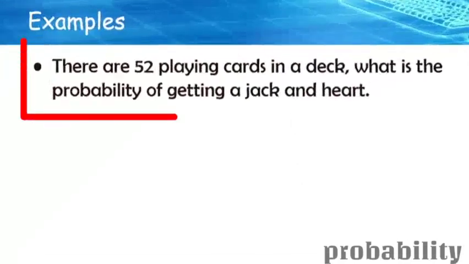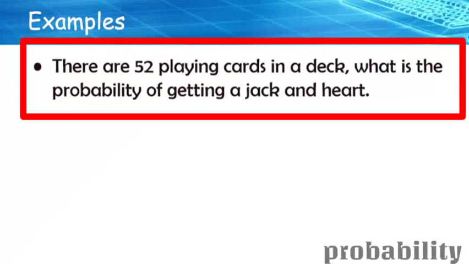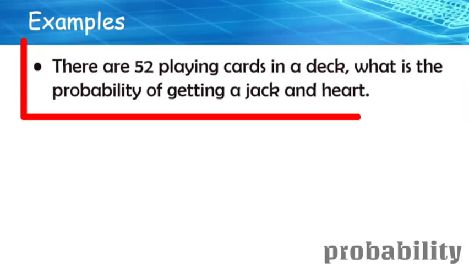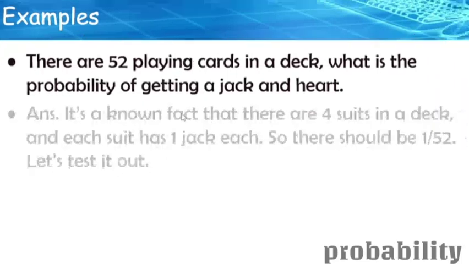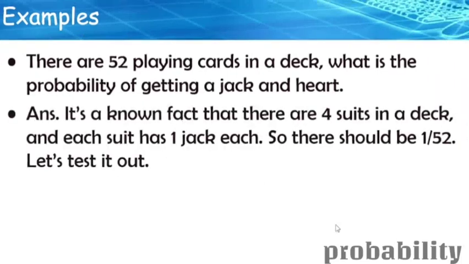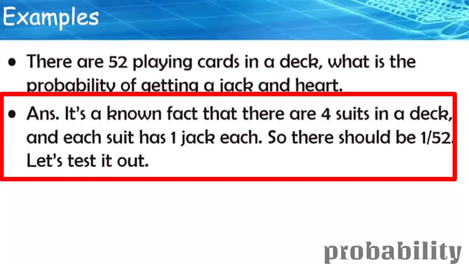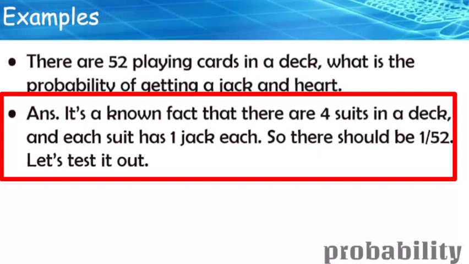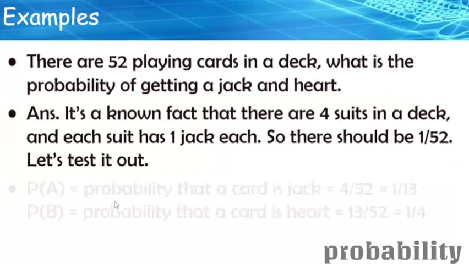Now let us consider a playing card deck which has 52 playing cards. What is the probability of getting a jack and a heart? Jack of hearts. It is a known fact that there are four suits in a deck, four different symbols: heart, diamond, spade, and club, and each suit has one jack. So there is only one out of 52 when it comes to jack and heart. So what is the probability? Let us test it out.